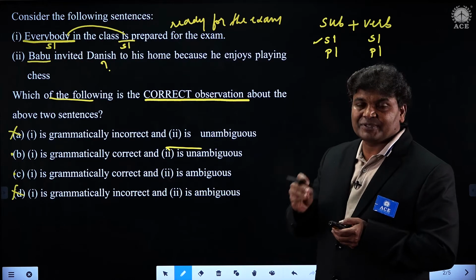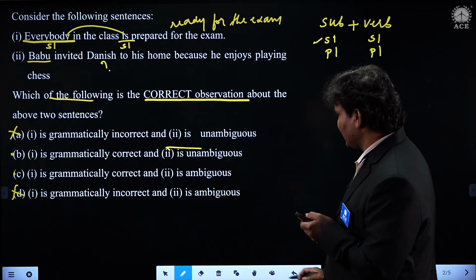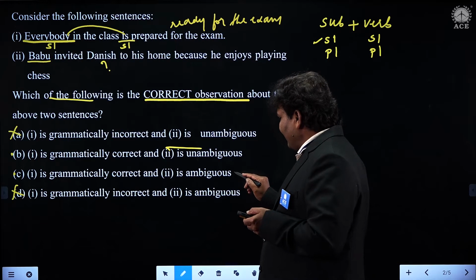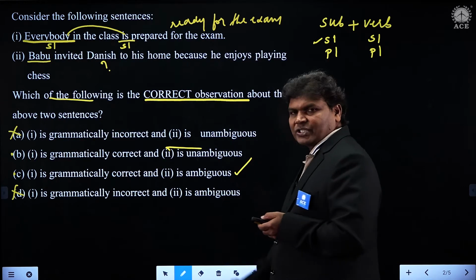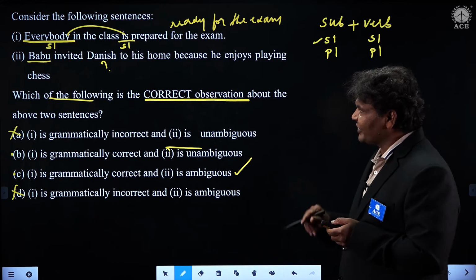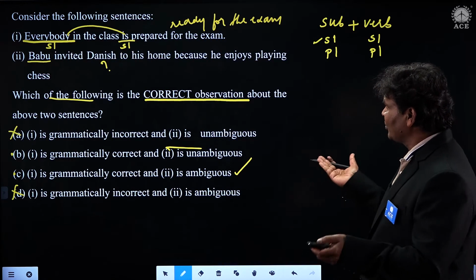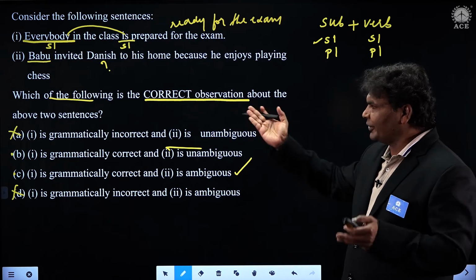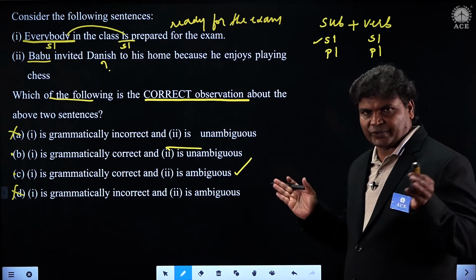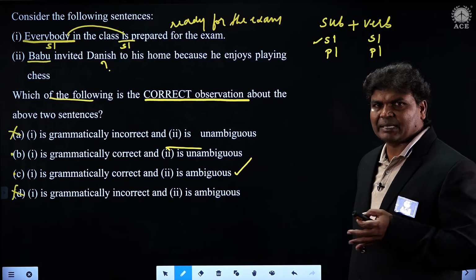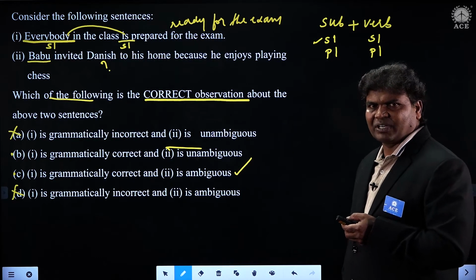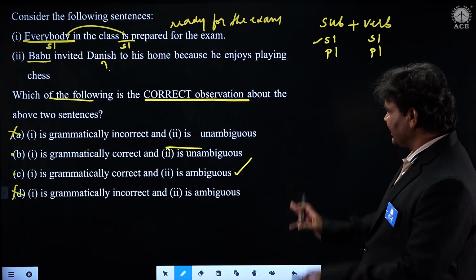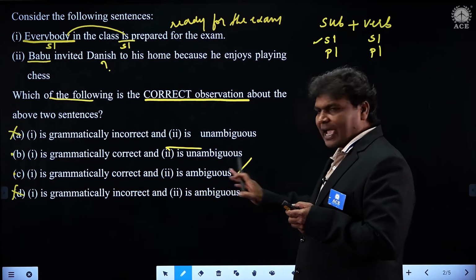That is the observation that we have to make here, students. Therefore, we have to consider that one as a bit ambiguous. So the sentence is ambiguous here now. Babu invited Danish to his home because he enjoys playing chess. Very good. He enjoys playing chess, but we don't know whether Danish enjoys playing chess. So that is something uncertain, something doubtful, students. Therefore, the second sentence is ambiguous.